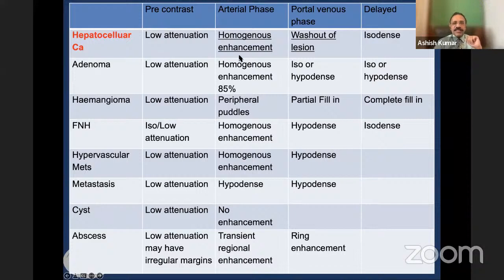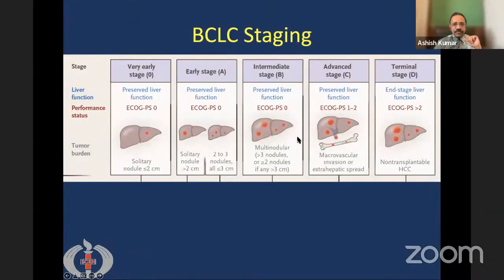The HCC is a characteristic lesion because it will show enhancement in the arterial phase and washout in the portal venous phase. All other differential diagnoses which I mentioned, like adenoma, hemangioma, metastasis, cyst, will not have this characteristic feature on the CT scan. Now, once we have diagnosed hepatocellular carcinoma, we do the staging.